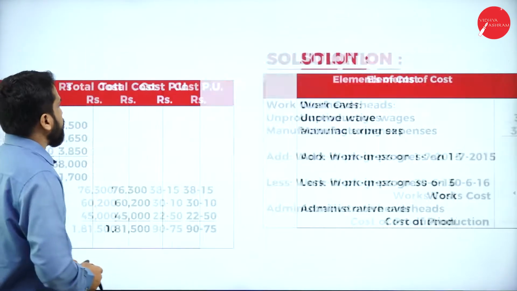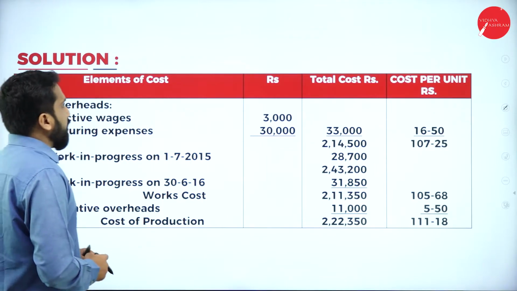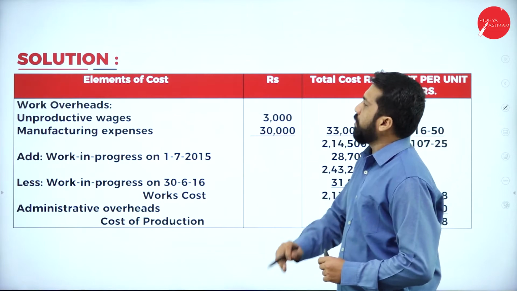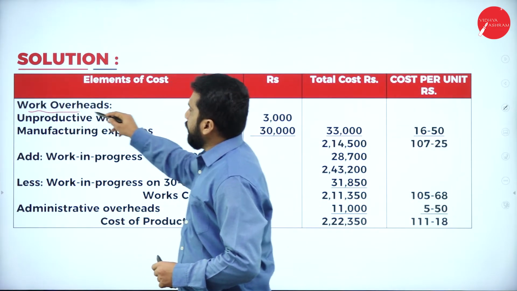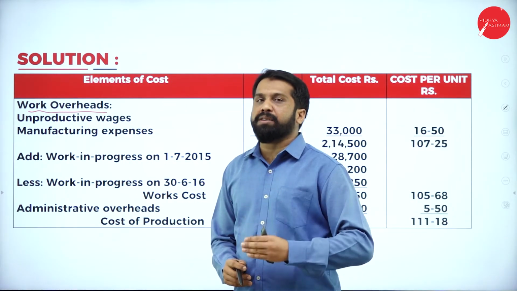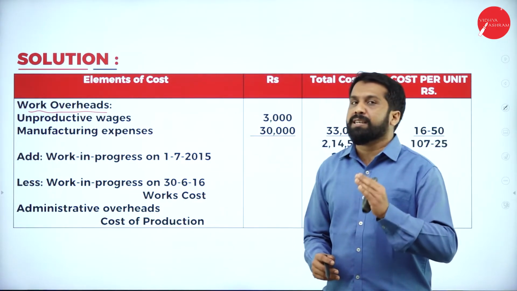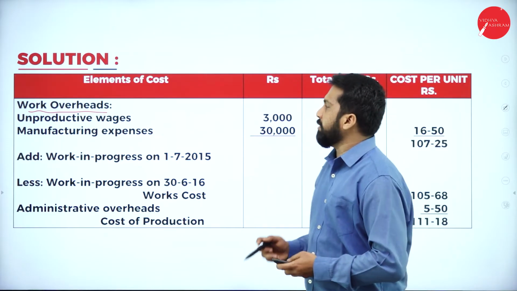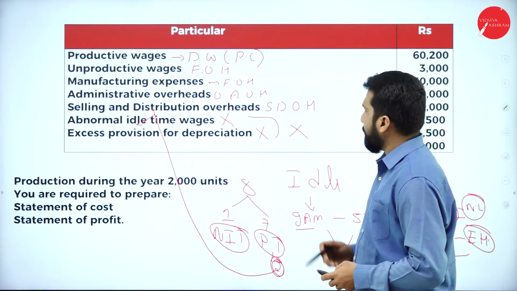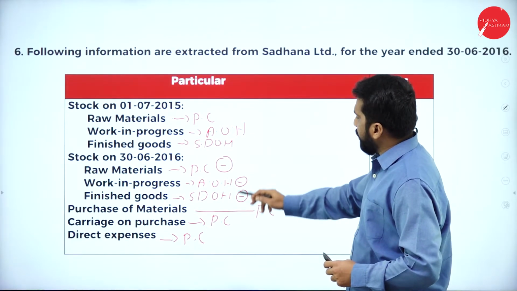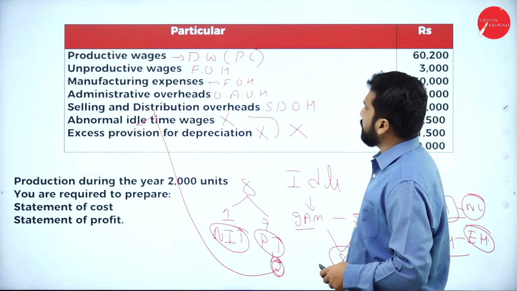We'll go further. These are the continuation of your cost sheet. Under this, your works overhead. Under works overhead, as per the question, if you go back to the question, you will find out everything that we have mentioned as factory overhead. I'll show you once. See, out of this, we don't have anything related to factory.